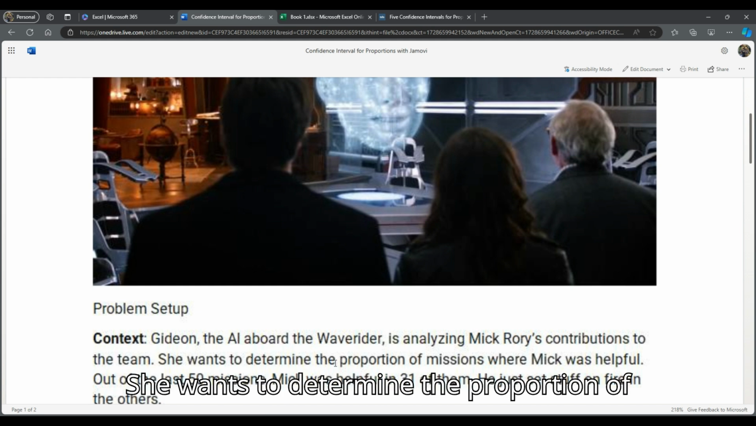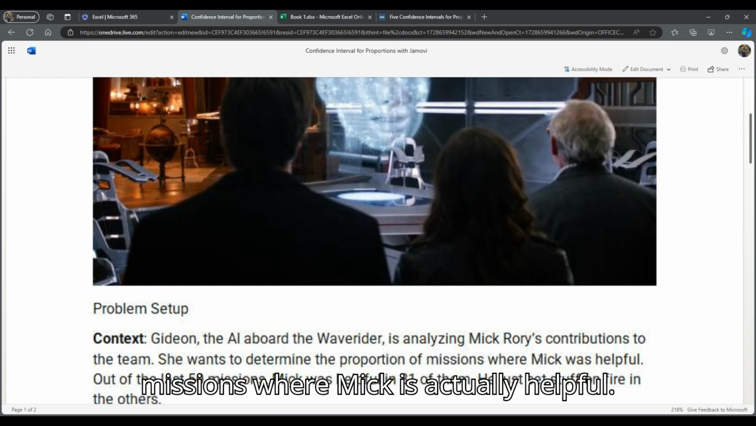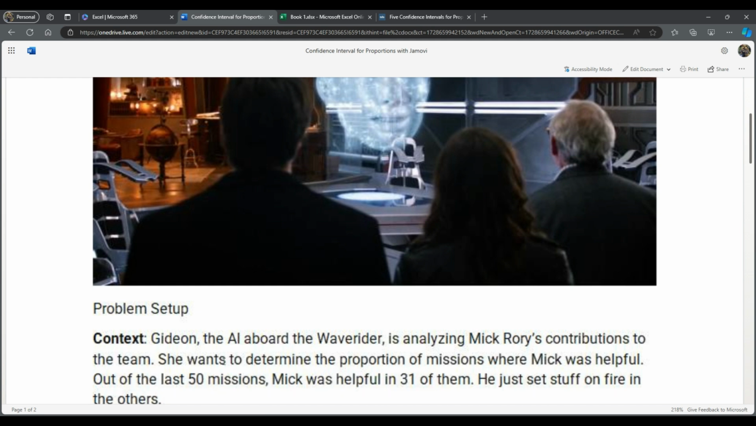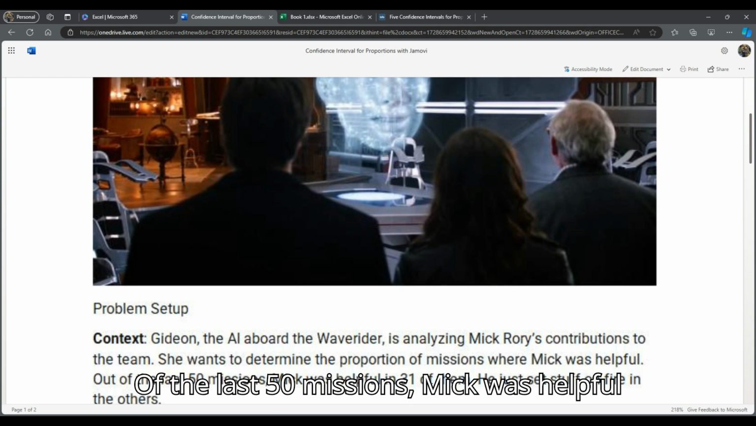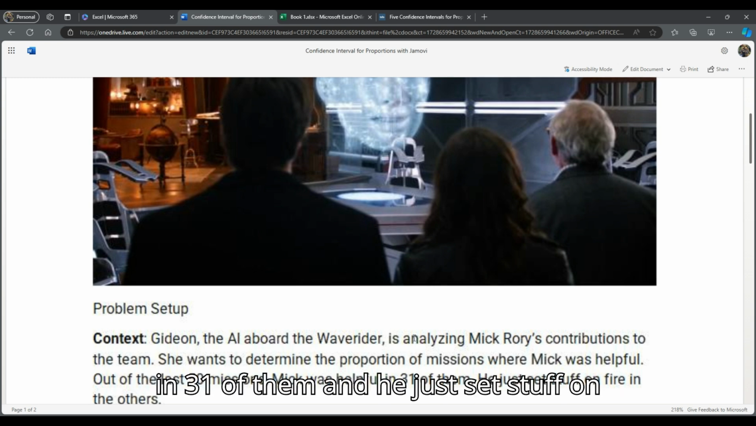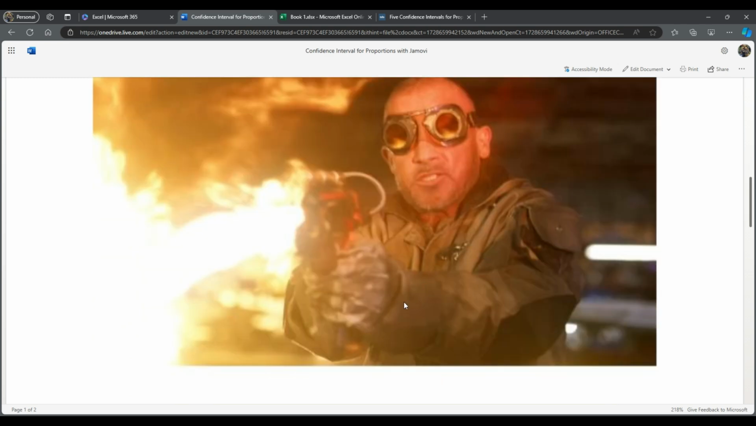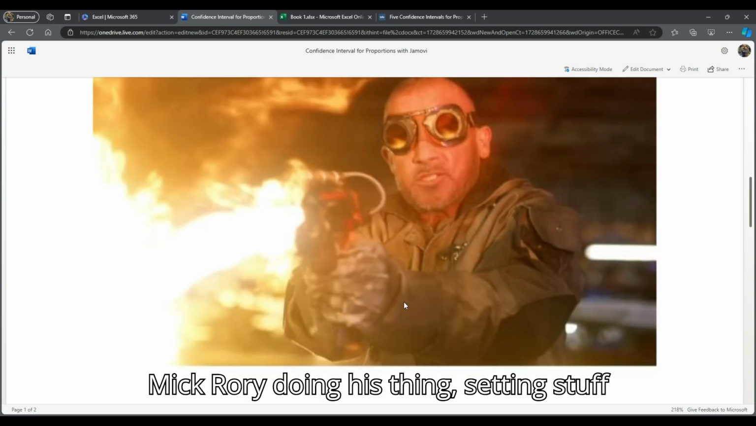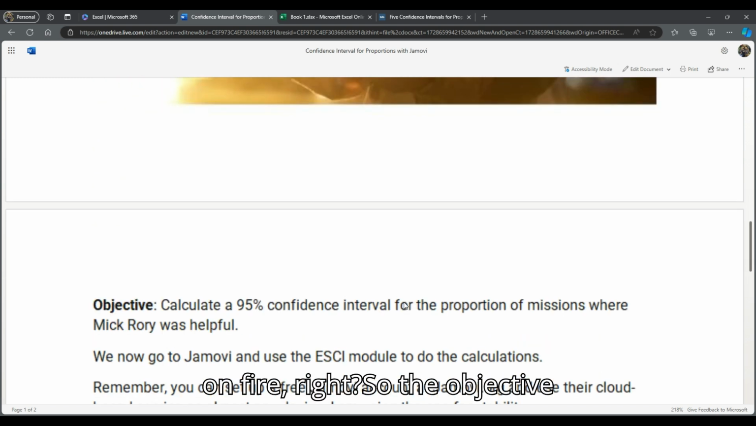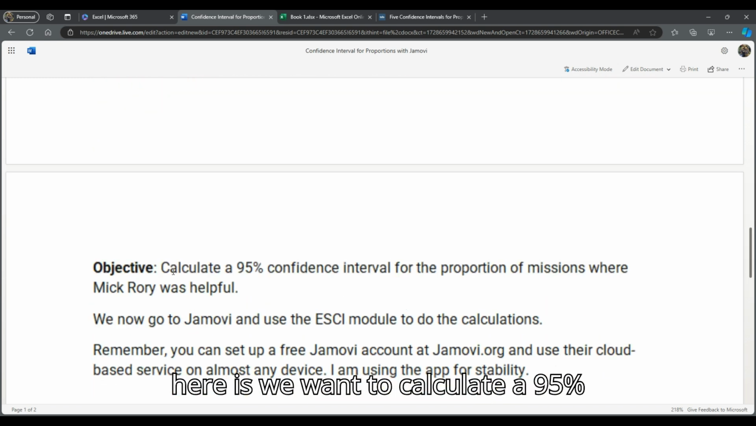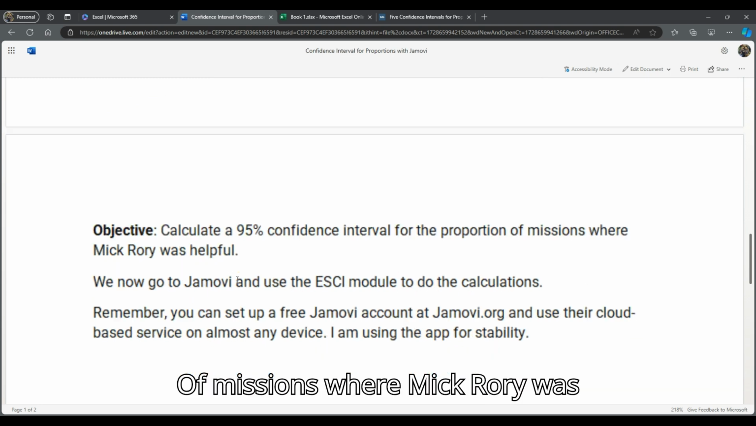Contributions to the team. She wants to determine the proportion of missions where Mick is actually helpful. Of the last 50 missions, Mick was helpful in 31 of them, and he just set stuff on fire in the other. So there is Heatwave, Mick Rory doing his thing, setting stuff on fire, right? So the objective here is we want to calculate a 95% confidence interval for the proportion of missions where Mick Rory